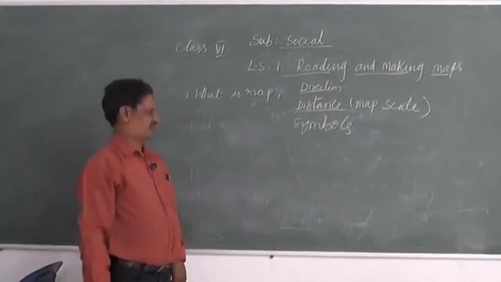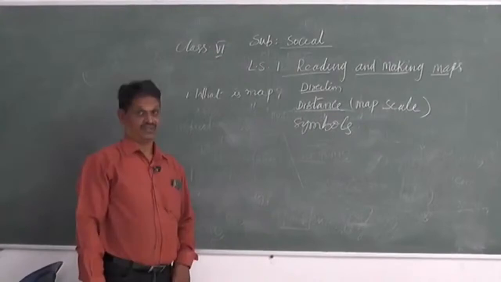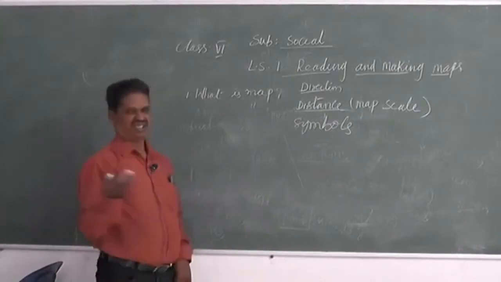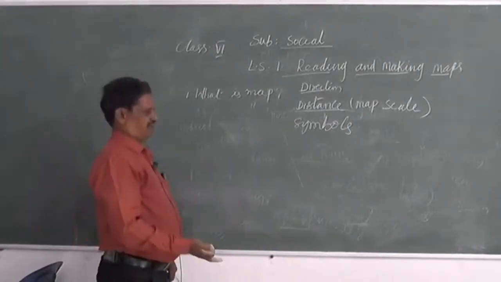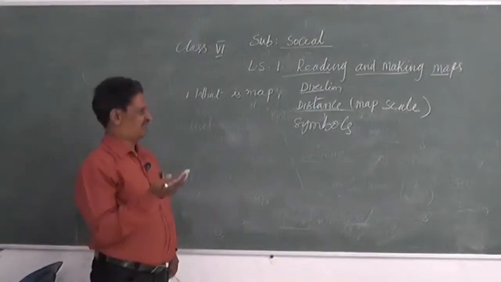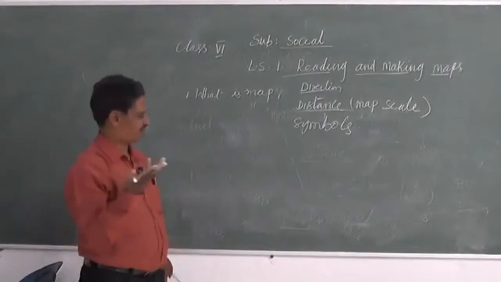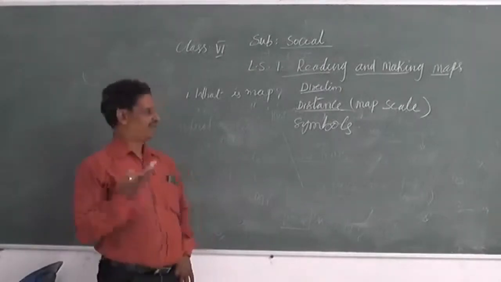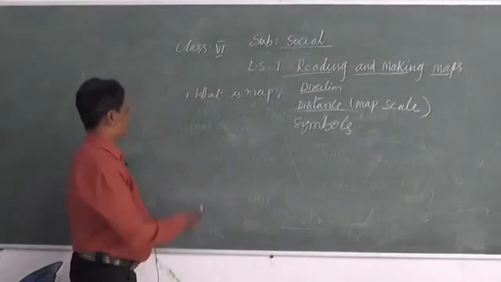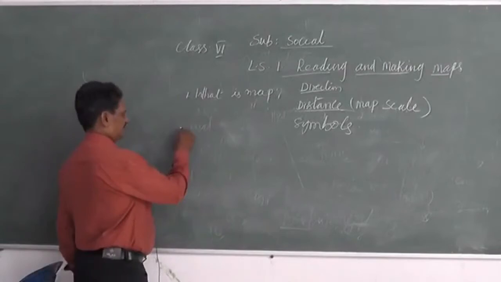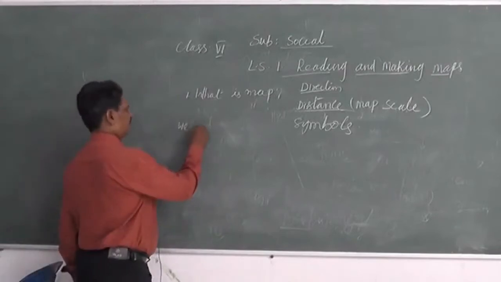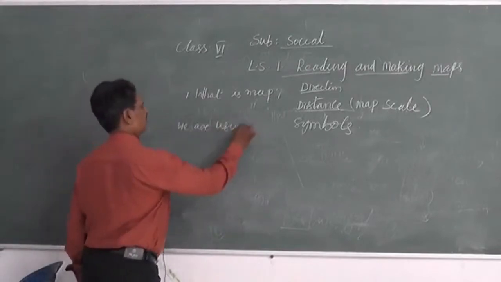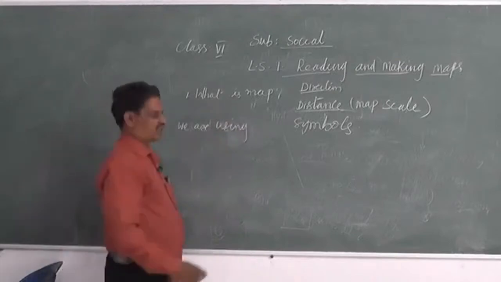Because there are many objects on the India map, the world map, or even a state map, district map, or your village or town. So we cannot show the actual objects on a map. That is why we are using conventional symbols.